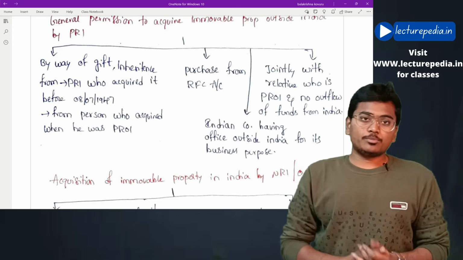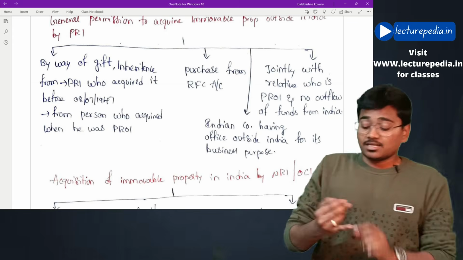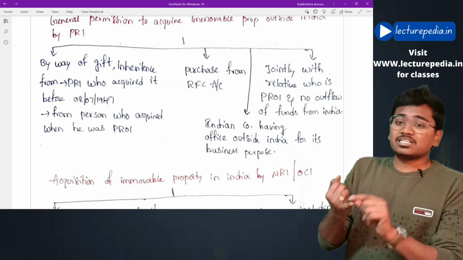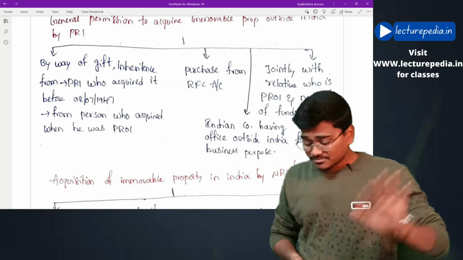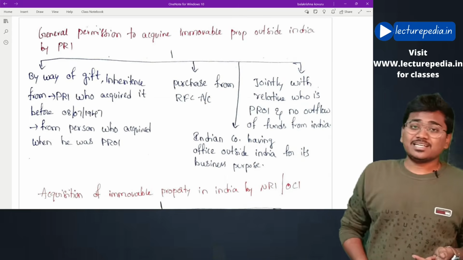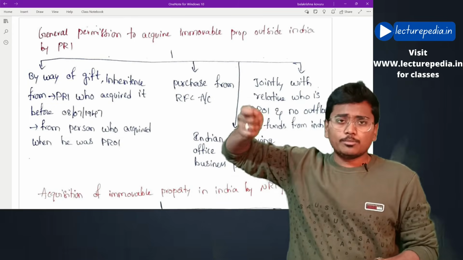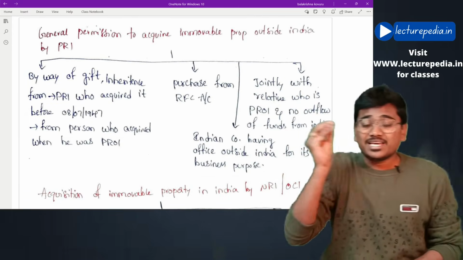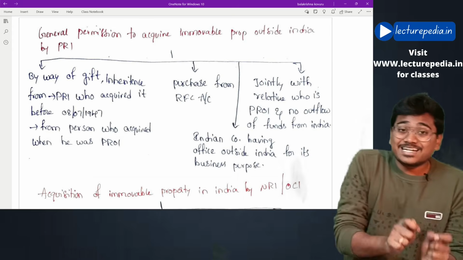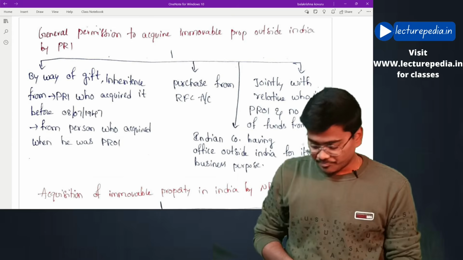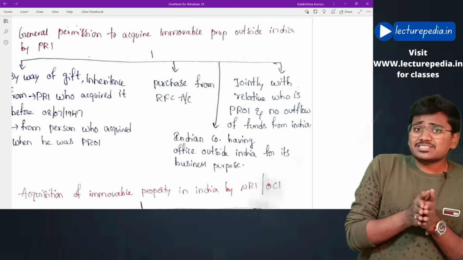From these 2 people, a person resident in India can get the property outside India as gift or as inheritance. Next, a person resident in India can also purchase immovable property outside India by making the payment from a resident foreign currency account.